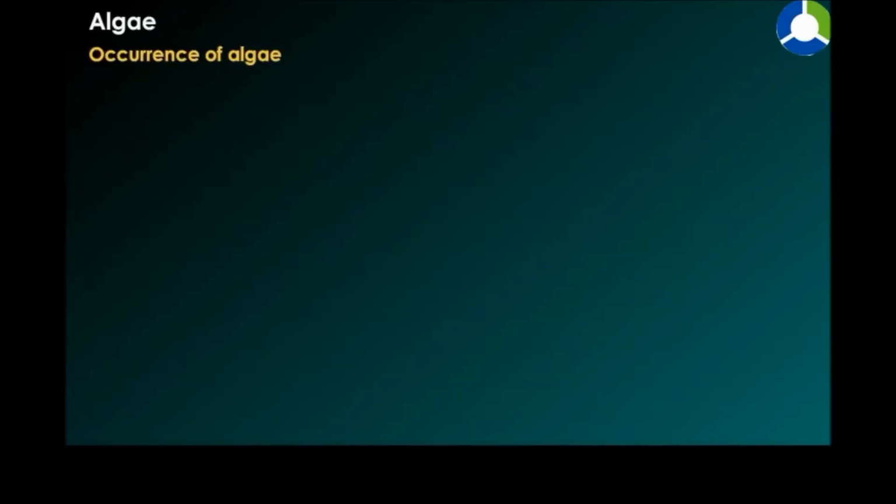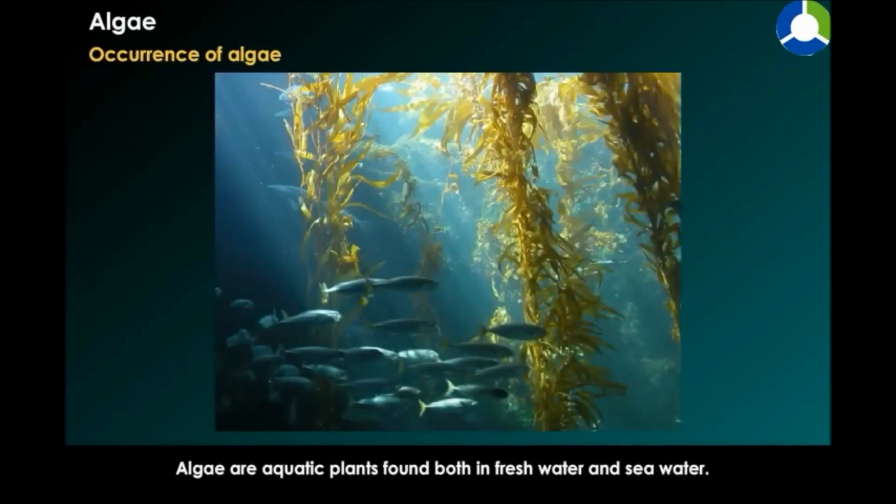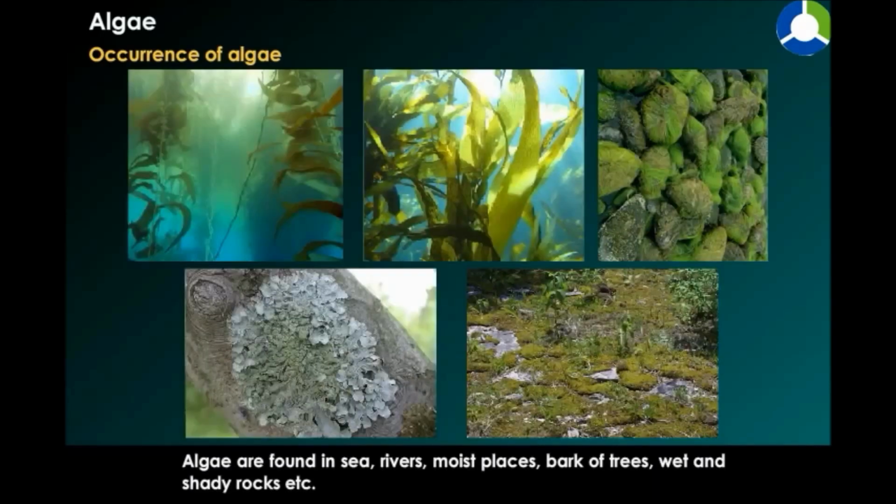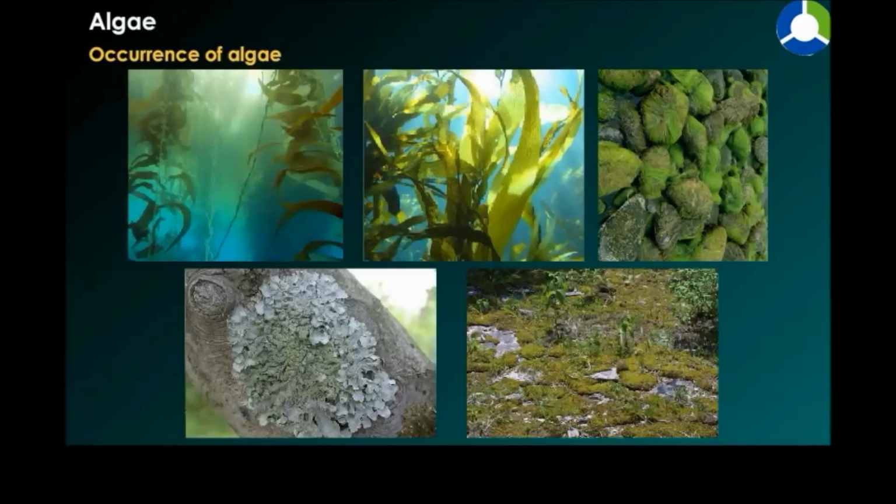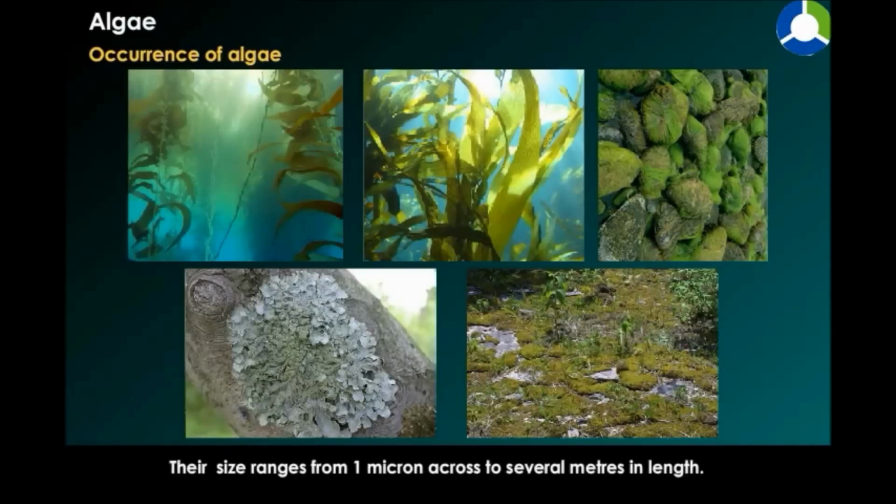Occurrence of algae. Algae are aquatic plants found both in fresh water and seawater. For this reason, they are sometimes called the grass of water. Algae are found in sea, rivers, moist places, barks of trees, wet and shady rocks, etc. Their size ranges from 1 micron across to several meters in length.